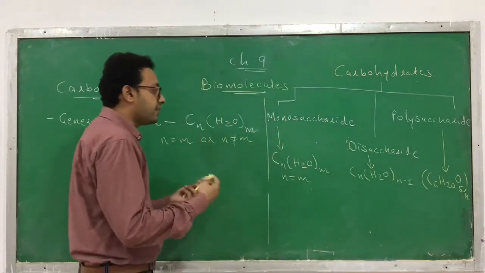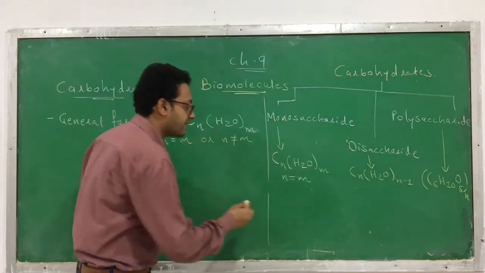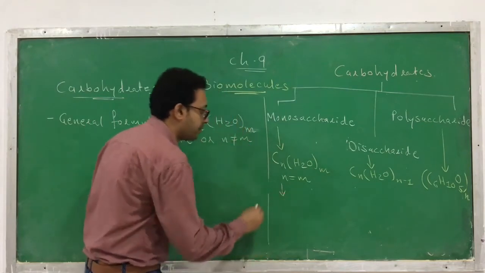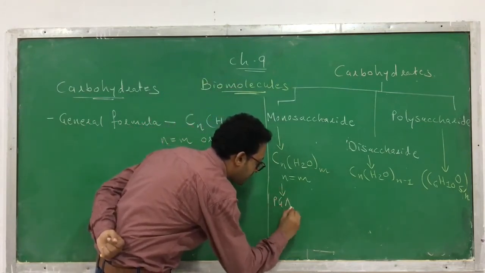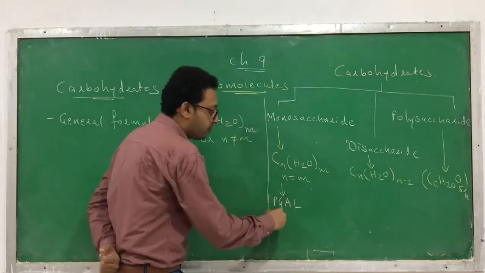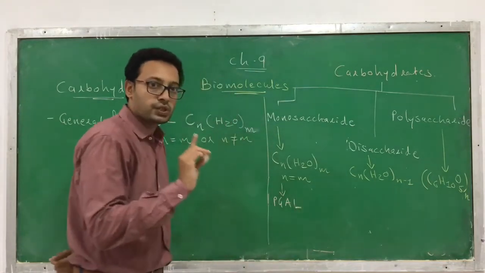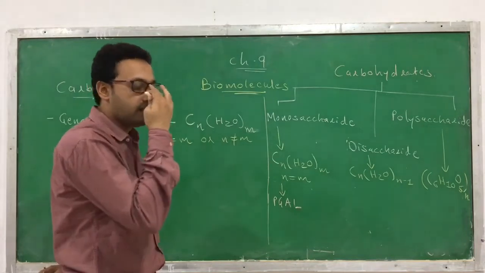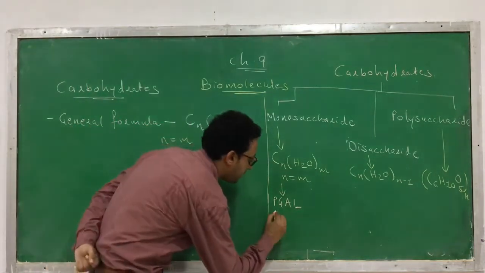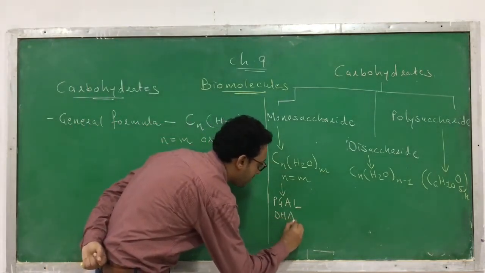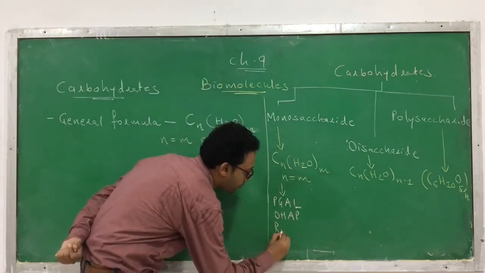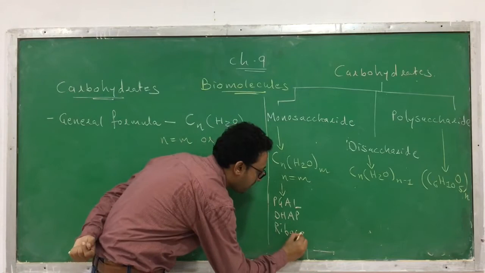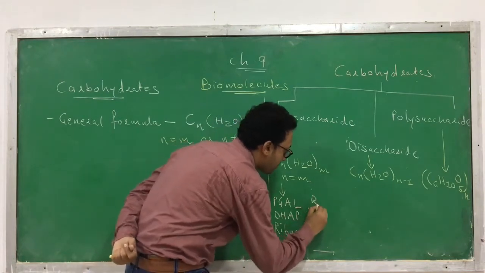I will give you a few examples of monosaccharide. The important examples: first is PGAL, phosphoglyceraldehyde. Phosphoglyceraldehyde is a monosaccharide. Second is DHAP, dihydroxyacetone phosphate. Even we have also discussed ribose, ribulose.